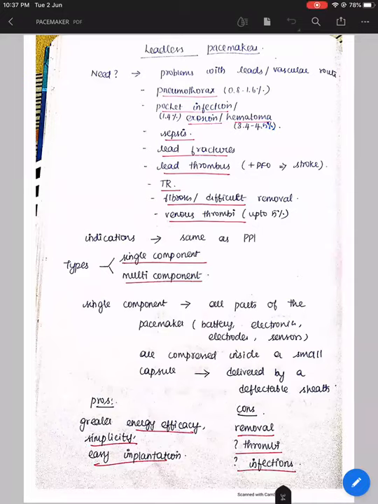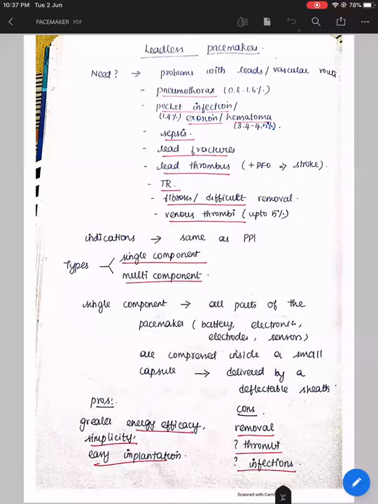Nowadays we are seeing that many tricuspid regurgitation cases are iatrogenic because of these implanted leads and devices, and might be associated with fibrosis and difficult removal of the leads. So the indications for leadless pacemakers are again the same as PPI, but the problem will be with cost, especially in our setting. I think it costs around 9, 10, 12 lakhs or so.